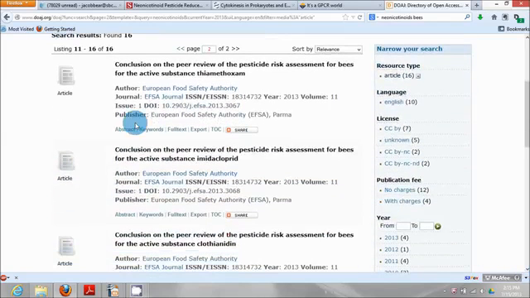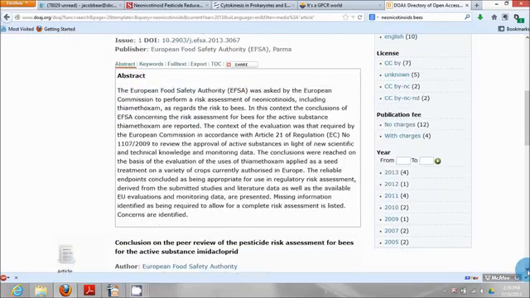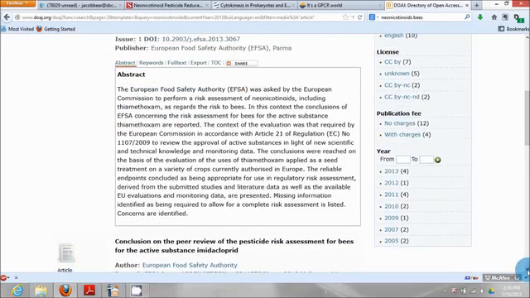We could read the entire article. I'm going to just read the abstract for now. This abstract describes the article and what was done and what was concluded. And if you're ever doing research, this is a great thing. Just read the abstract first, and you'll get possibly the very information you need. At the very least, you'll be able to sort through and decide whether or not you need to read this article, whether or not this has the information you're looking for.